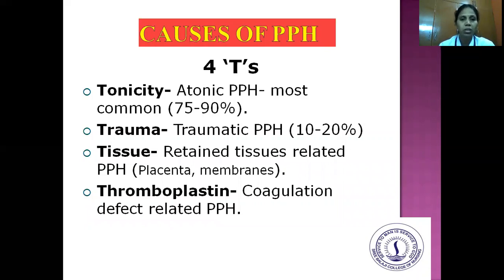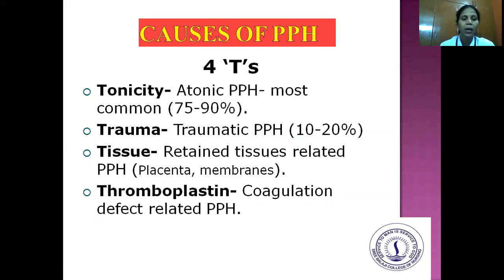So first one is tonicity, that is atonic postpartum hemorrhage, and it is most common, and around 75 to 90% of death occurs because of the atonic uterus. This is the most common cause of postpartum hemorrhage. The second T is the trauma. So trauma means any injuries around the uterus. So traumatic postpartum hemorrhage, and this accounts about 10 to 20% of the death of the mother during the time of puerperium.